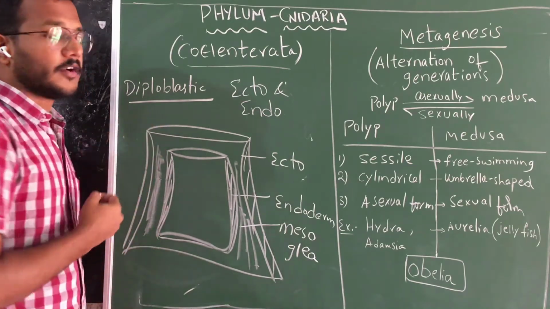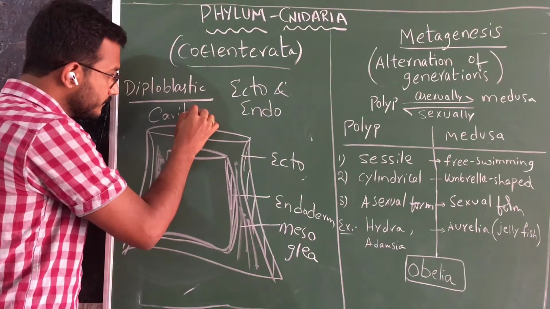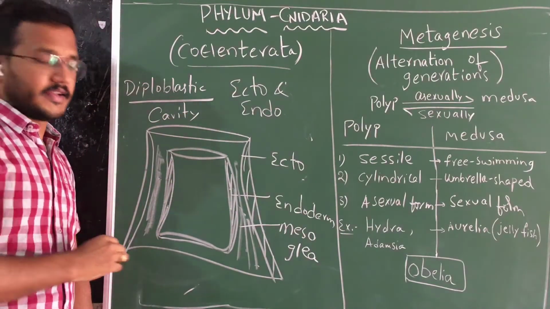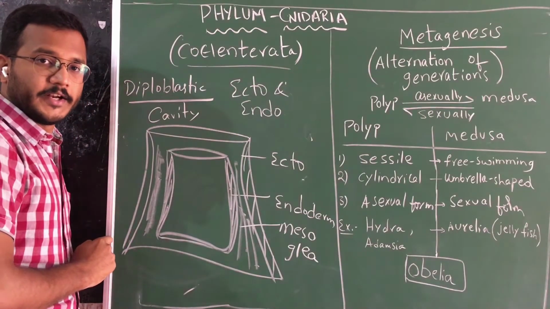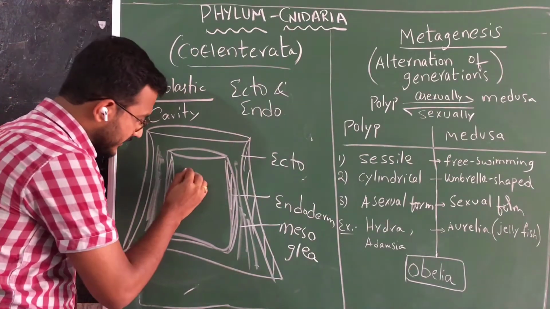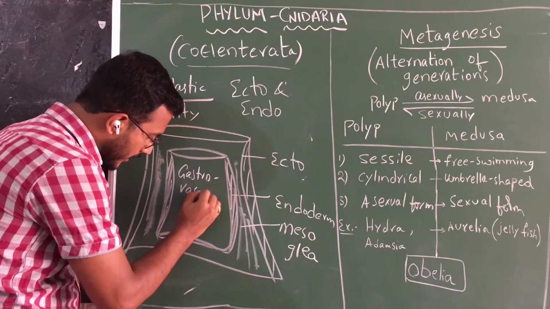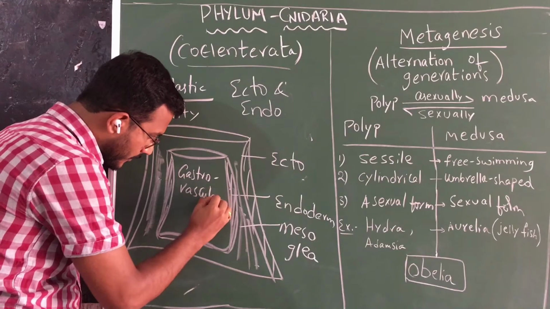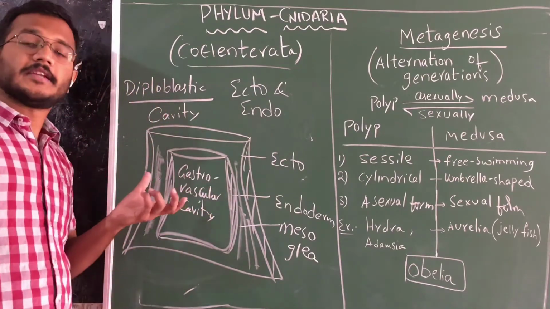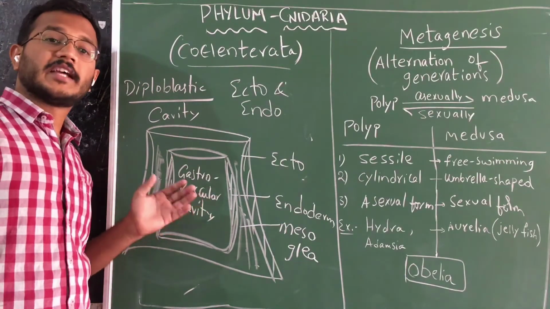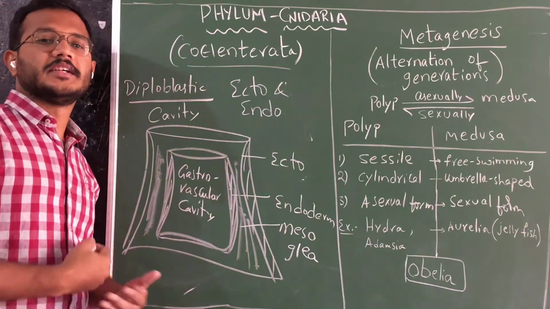Now, what is a coelenteron? Coelenteron is nothing but a cavity. The space here is a coelenteron. It is also known as the gastrovascular cavity. The name itself indicates that this cavity is helpful for gastro, that means digestion, and vascular, that means circulation.